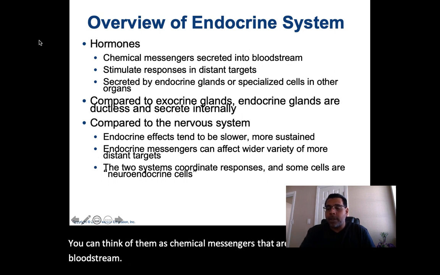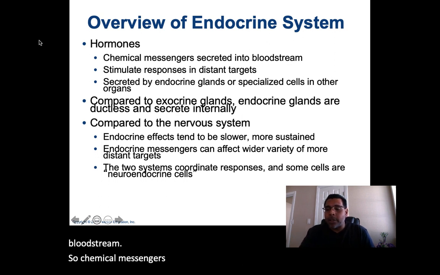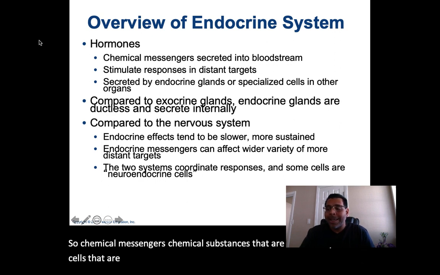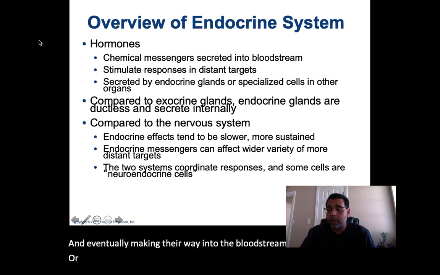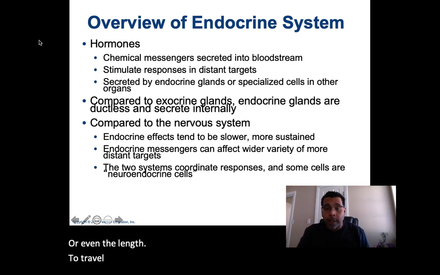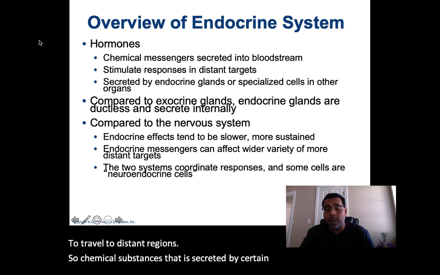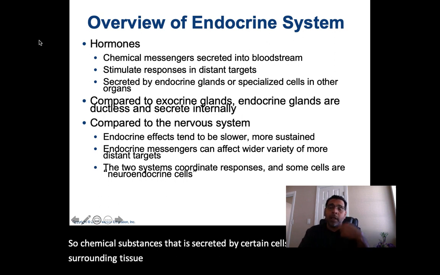So chemical substances that are secreted by certain cells into the surrounding tissue, eventually making their way into the blood or the lymph.